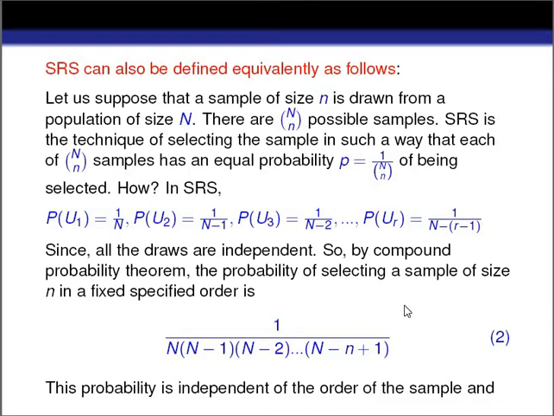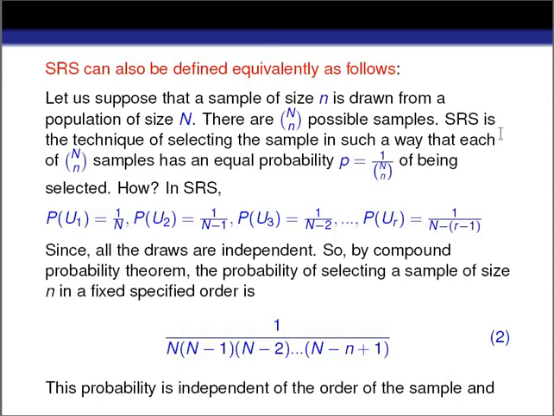We can choose in NCn possible ways, so there are NCn possible samples, and we can select any one of them. SRS, that means simple random sampling, is a technique of selecting the sample in such a way that each of the possible sample combinations has equal probability of being selected.